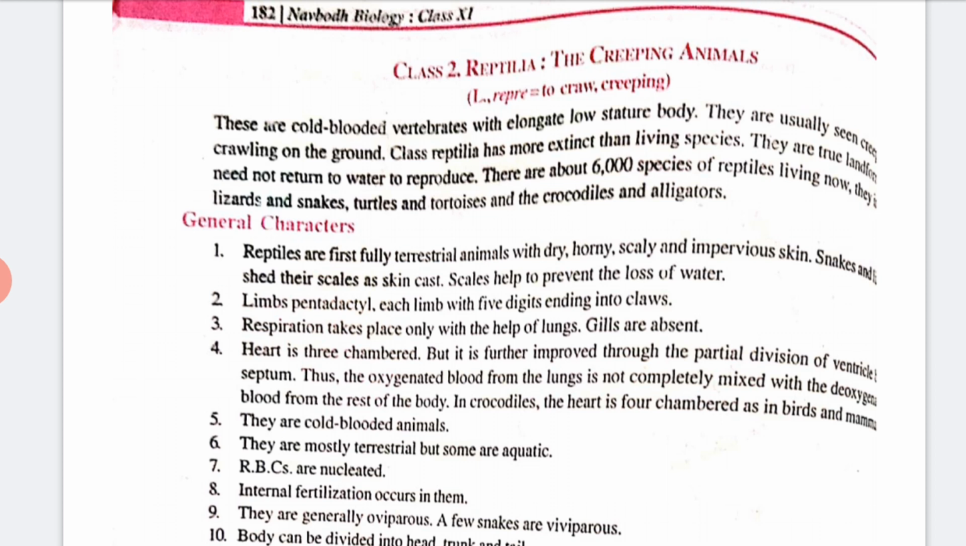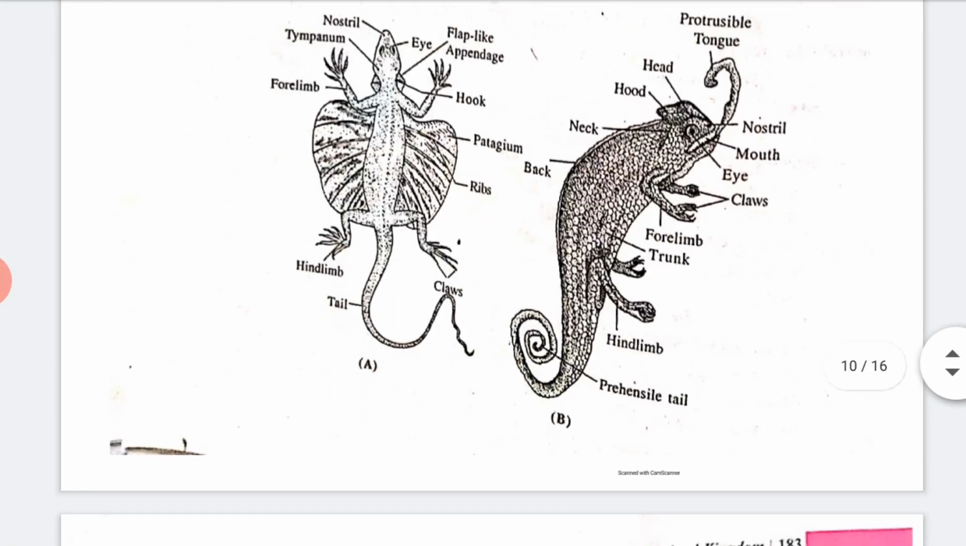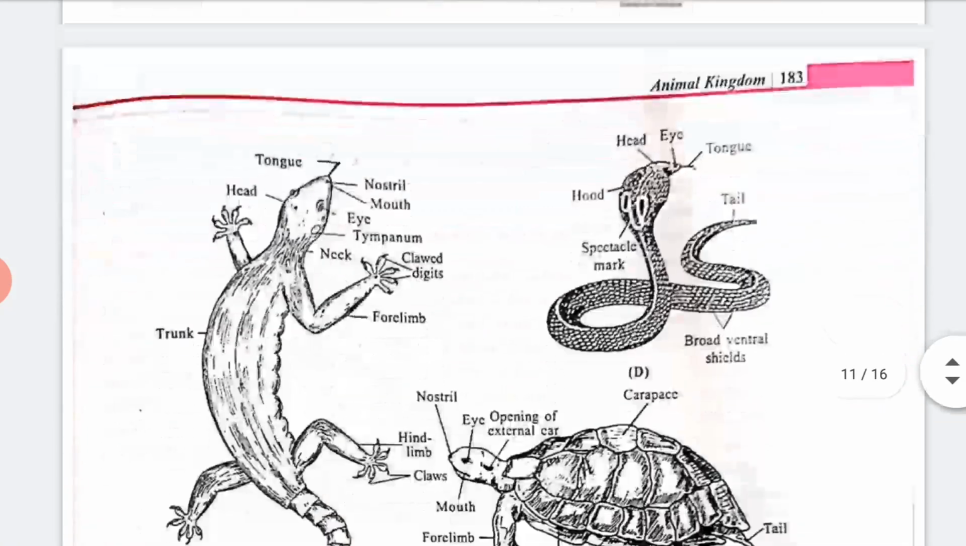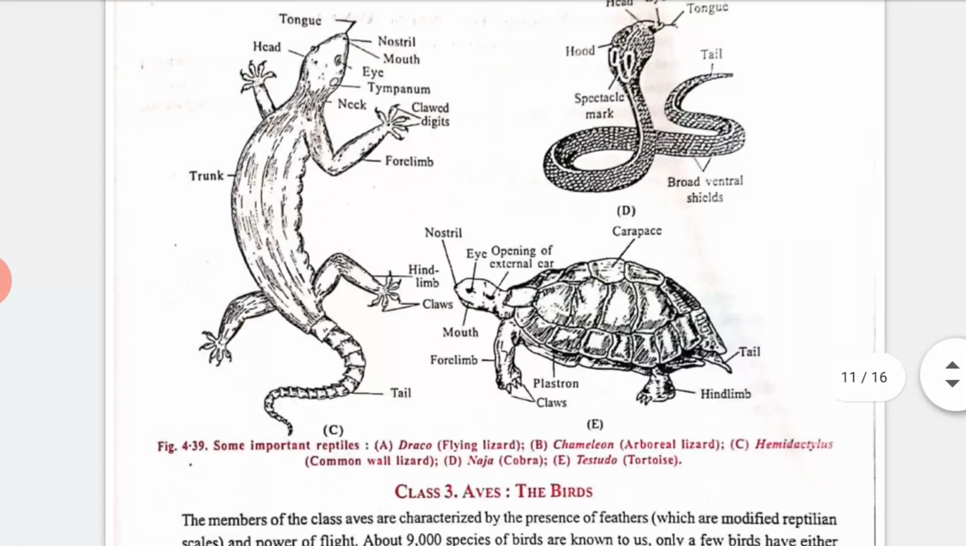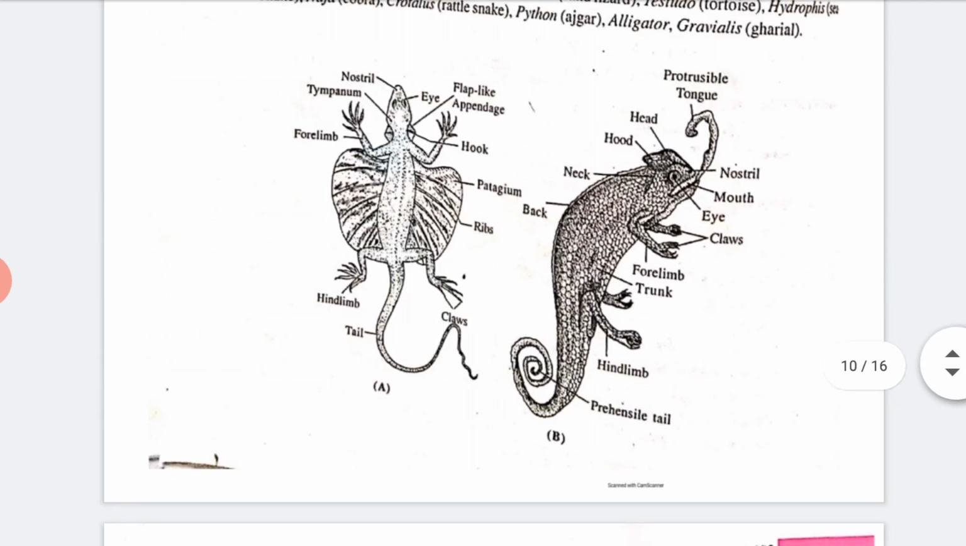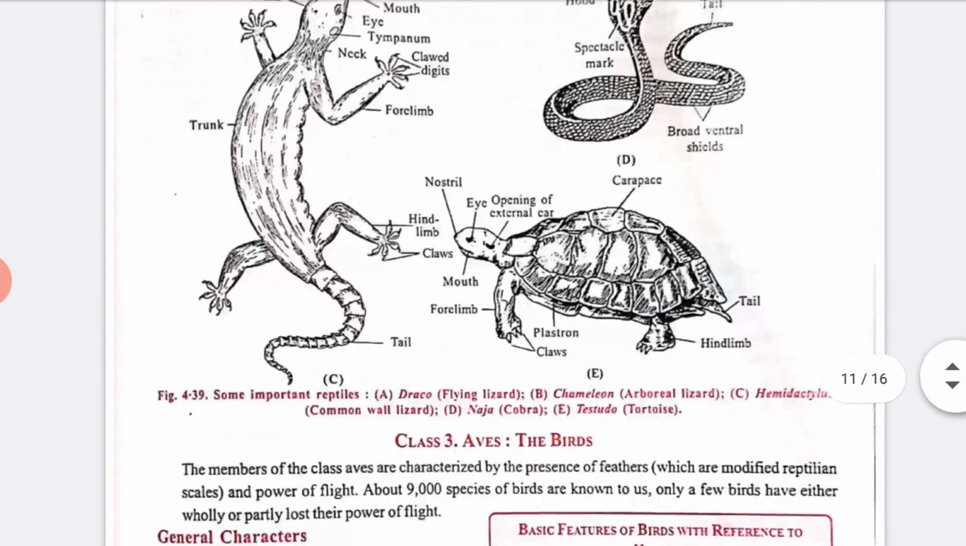So there are about 6,000 species of reptiles living now, and they include lizards, snakes, turtles and tortoises, and also crocodiles and alligators. All these are examples of Reptilia. See some pictures of reptiles given in your book, also with the names. These are the classes and these are examples of some important reptiles. And there is also Draco. See in the first picture, this is known as Draco, the flying lizard. So these are all lizards.